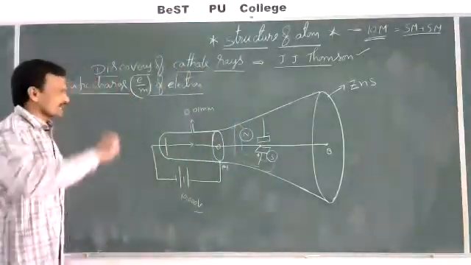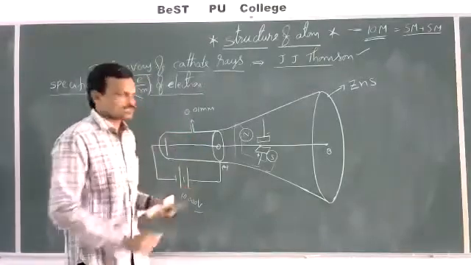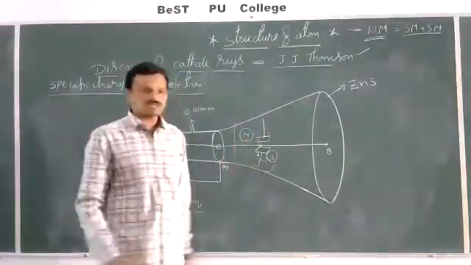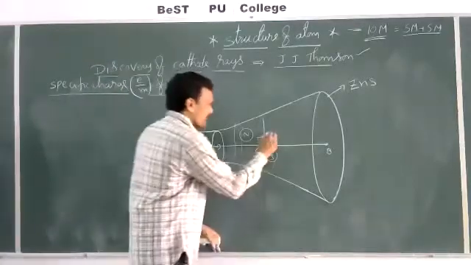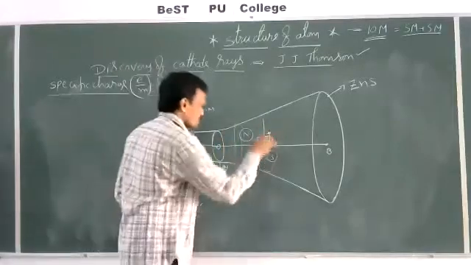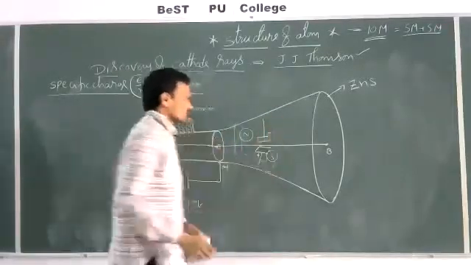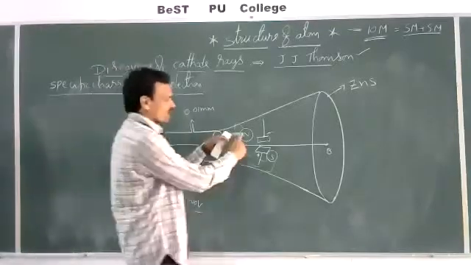And he has studied the nature of these cathode rays under the influence of this electric field as well as magnetic field. Let us assume, first, I will apply only electric field. So if I apply only electric field, that means no magnetic field is there.